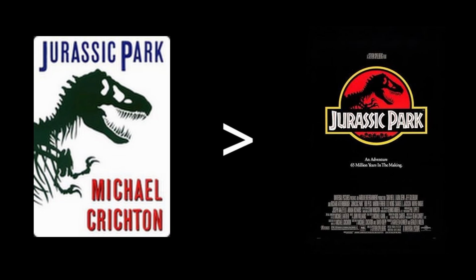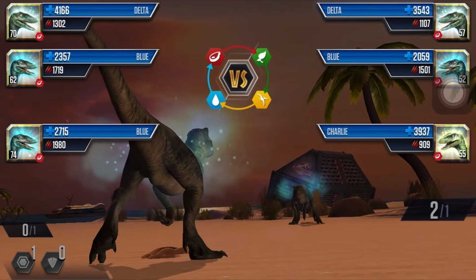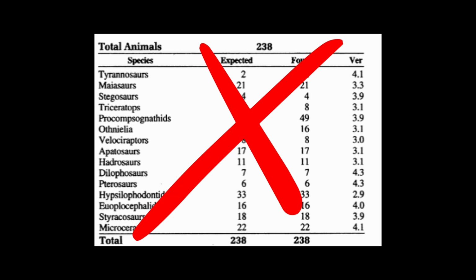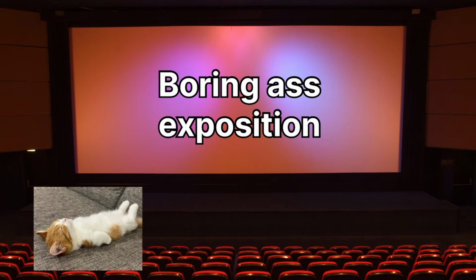The novel in this case remains superior over the film mainly because it takes more time to go into the inner workings of the park. Most importantly, more explanation is given to the people who totally fumbled the security. This ultimately does not exist in the film since I highly doubt an average audience wants to sit through 2 hours of how computer nerds suffer, so the film cuts most of that fluff out.